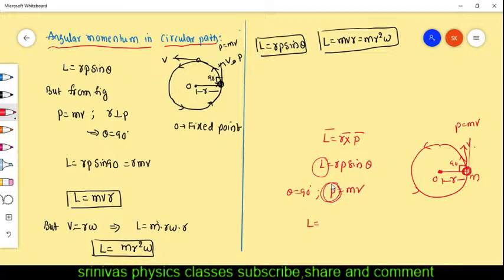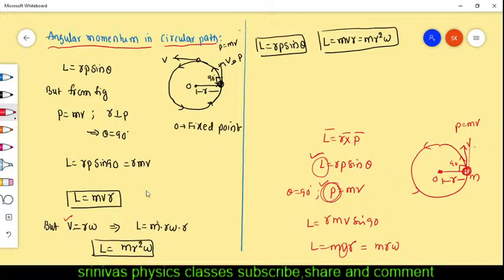Linear momentum you learned in the ninth class, the product of mass and velocity, which we use in straight line motion. Don't confuse these two terms. L is the angular momentum, P is the linear momentum. P formula is mv, substitute: r into mv sin theta you will get. But theta is 90, then L is equal to mvr, where v is equal to r omega you substitute. You got this formula yesterday, the relation between the linear velocity and angular velocity.